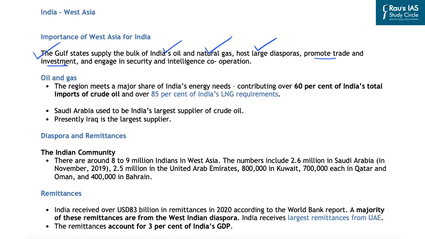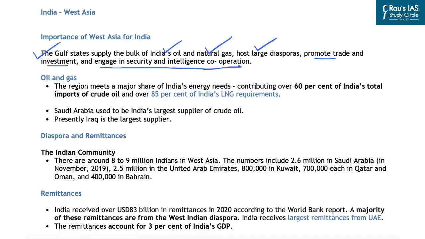And this region, which is a part of India's extended neighborhood, is crucial for India's security calculations, especially in the backdrop of what is happening in Afghanistan and the geopolitics unfolding in West Asia, especially after the formation of the Middle Eastern Quad and the finalization of the Abraham Accords.